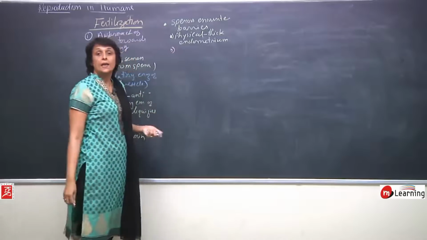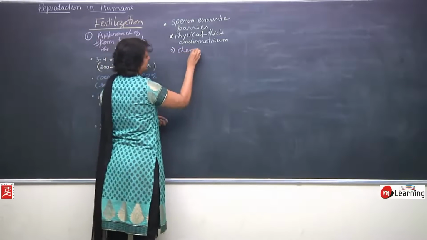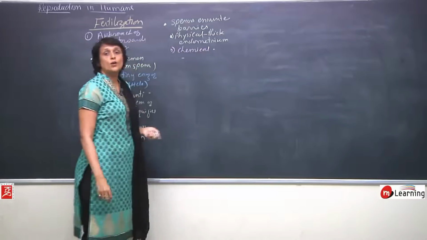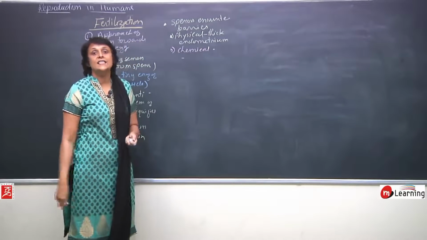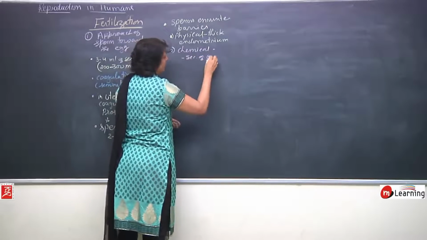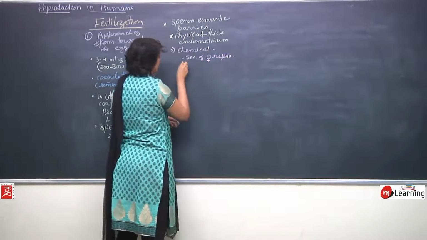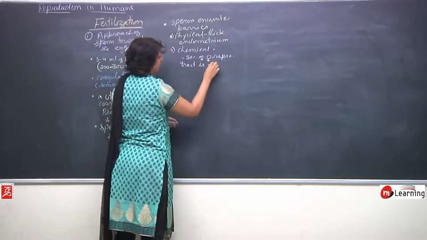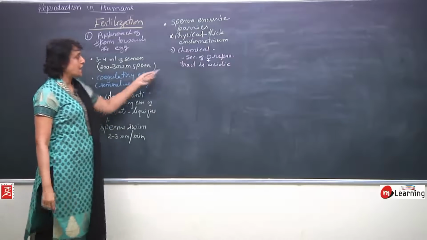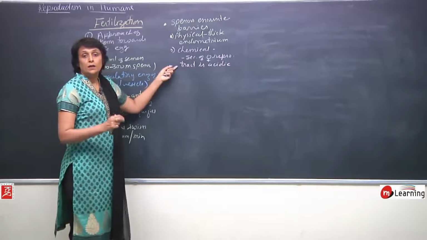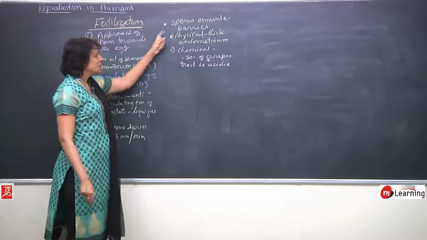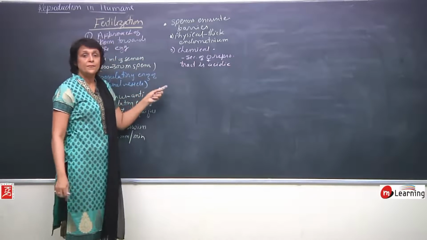And second, there are chemical barriers also. Chemical barriers, the secretion of the uterus or vagina is acidic. So, secretion of the female reproductive tract is acidic, and semen contains bicarbonate. So, these bicarbonates will also neutralize the acidic pH of the female reproductive tract. So, they have to encounter two types of barriers.